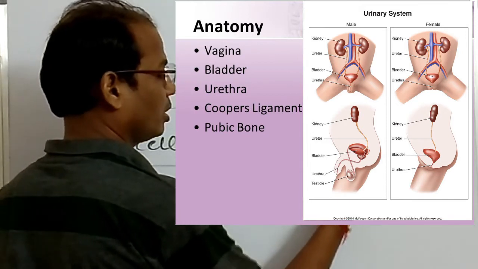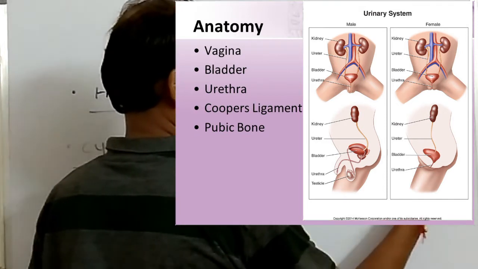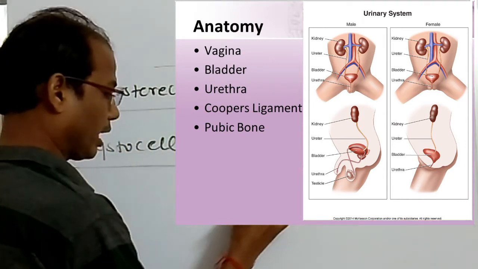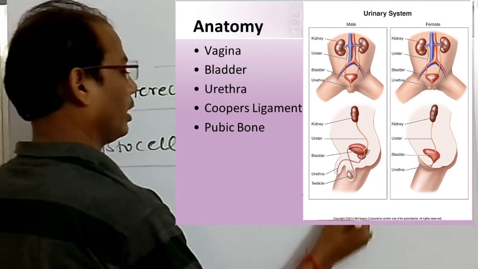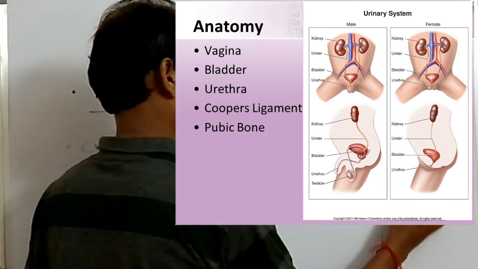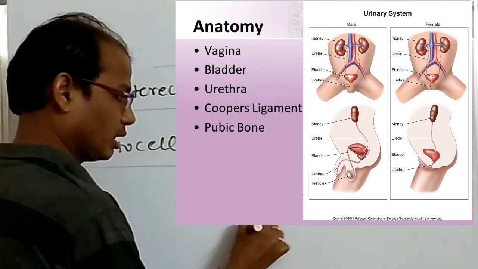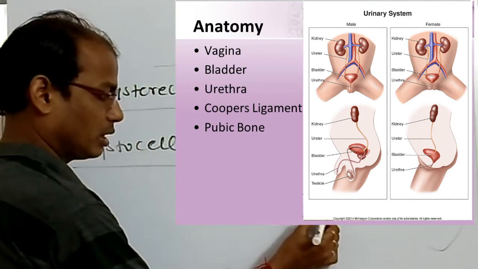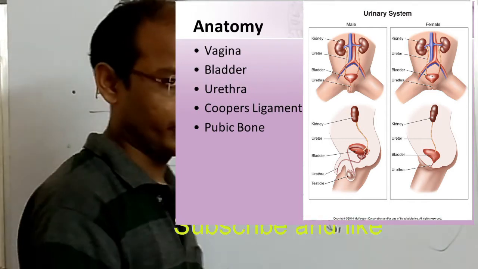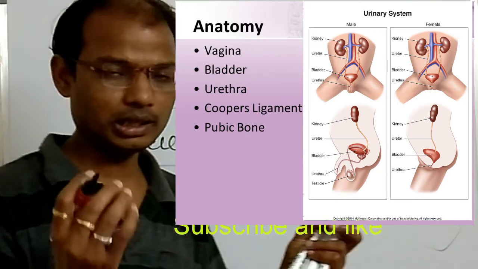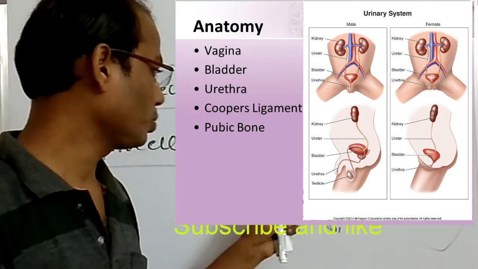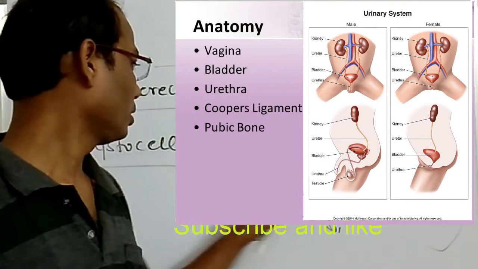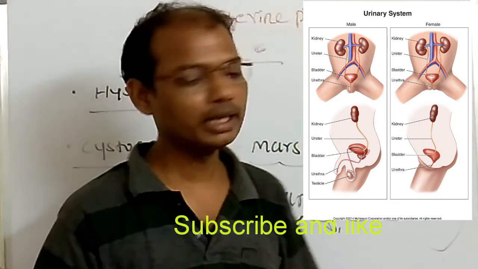This is a very important procedure, so remember it. It is a type of surgical procedure which helps to strengthen the wall of the bladder muscles. That helps to prevent stress incontinence, meaning leakage of urine.